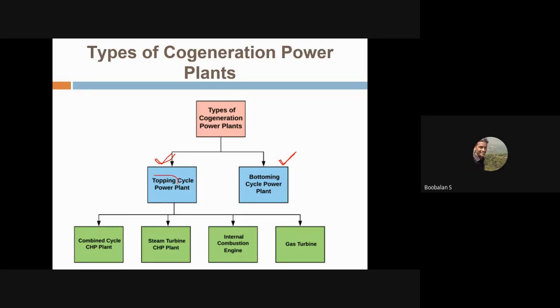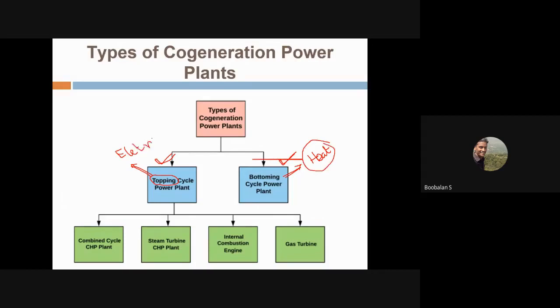Topping cycle means our primary aim is to generate electricity. If our primary aim is to generate electricity, that is called my topping cycle power plant. If our primary aim is to generate heat energy, to generate steam, that is called my bottoming cycle power plant. That is the difference between those two things.